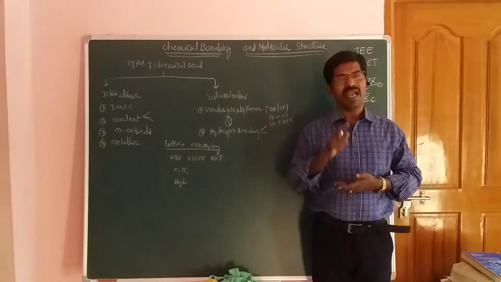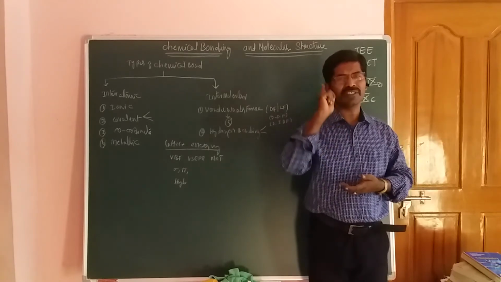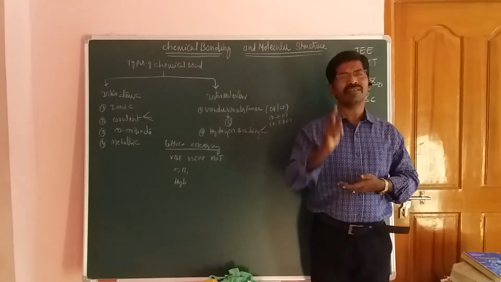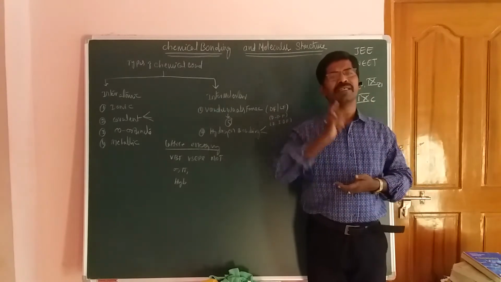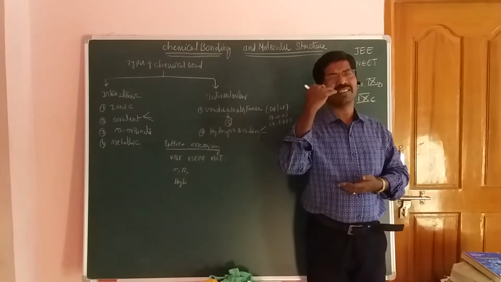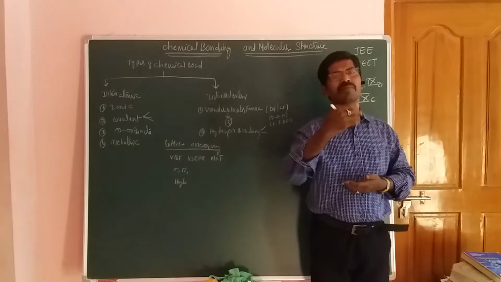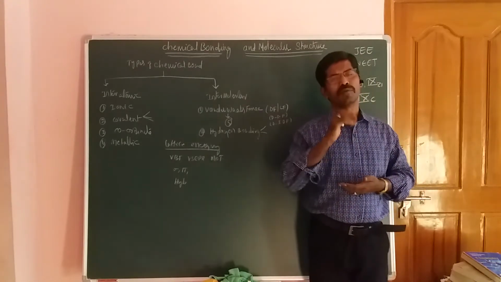Okay students, atoms are always unstable, molecules are always stable. So due to stability, the atom should participate in bond formation to become more stable.